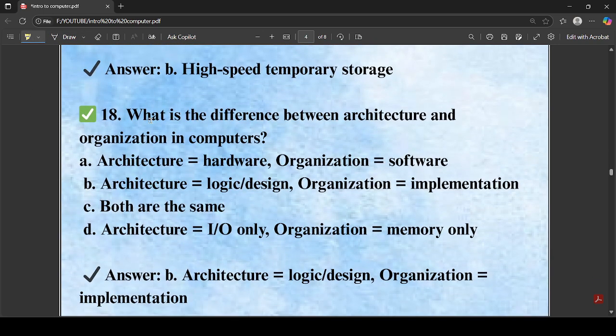What is the difference between architecture and organization in a computer? Architecture refers to logic and design, and organization refers to the implementation. So let's not forget this. If it talks about structure, logic, design, it all comes under architecture, while the implementation comes under organization. That's the main difference between architecture and organization.